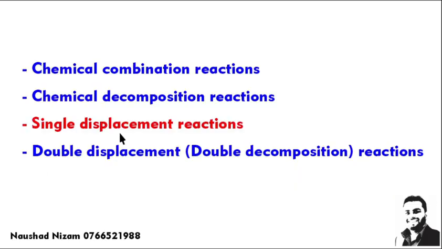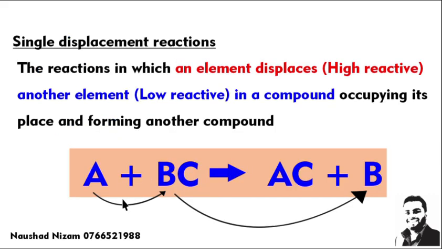Let's move on to single displacement reaction. In this case, a single element displaces another element in a compound. For example, BC is a compound, B is an element, and A is going to displace B and combine with C, and they make a new product, AC. So B is displaced. This type of chemical reaction we call single displacement reaction. So only one element can displace another element in a compound.